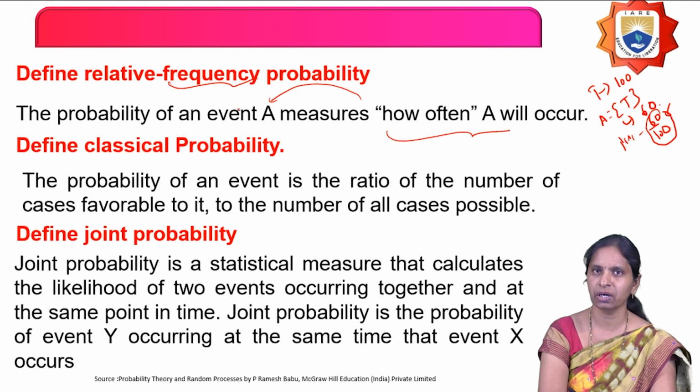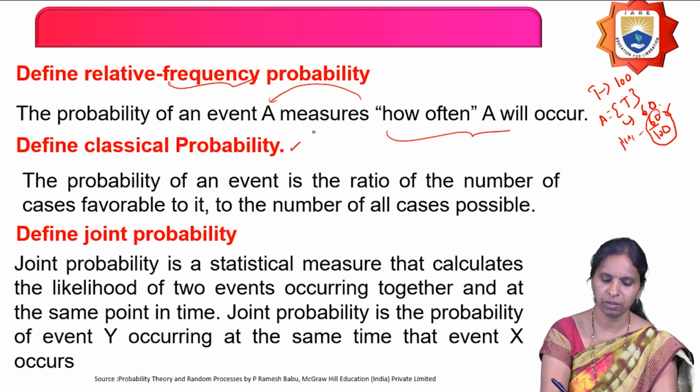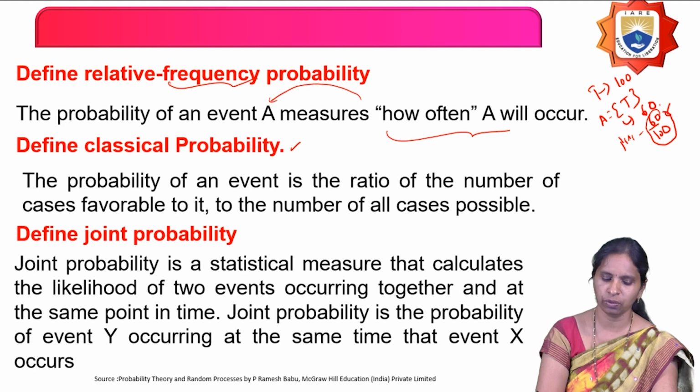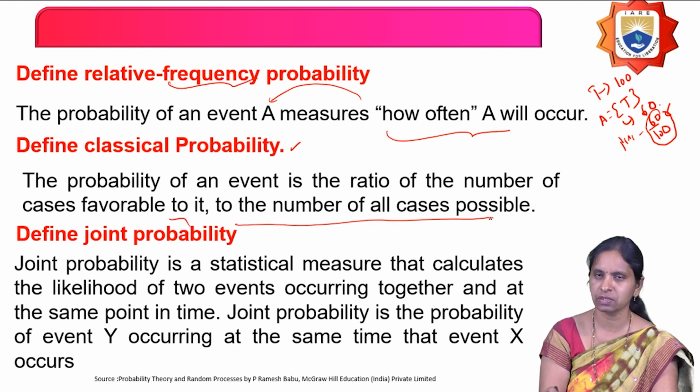Therefore, this is called the relative frequency probability definition. And the second definition is: define classical probability. What is the classical probability definition? The probability of an event is the ratio of the number of cases favorable to it to the total number of all the cases possible.